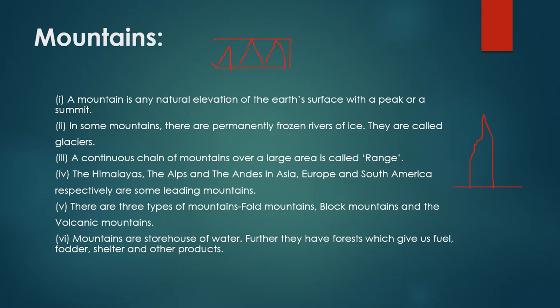Next, the Himalayas, the Alps and the Andes in Asia, Europe and South America respectively are some leading mountains. There are three types of mountains: fold mountain, block mountain and volcanic mountain. Mountains are storehouse of water. Further, they have forests which give us fuel, fodder, shelter and other products.